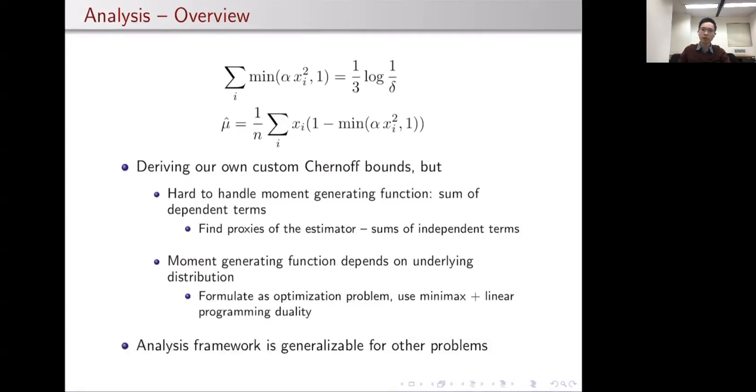The last note I want to make is that we believe that this analysis framework is generalizable to other statistical problems as well. And therefore, I really encourage you to either read the paper or watch longer versions of this talk on YouTube to learn more about the analysis.